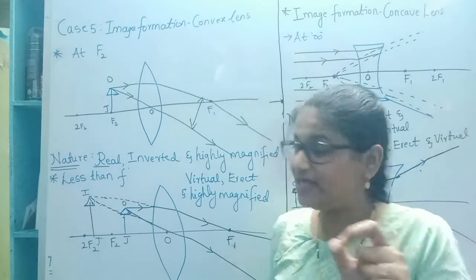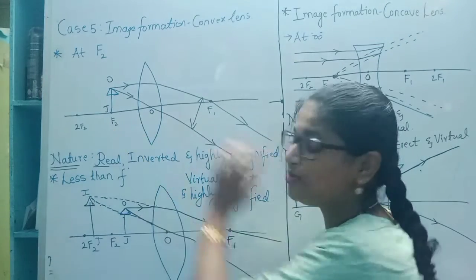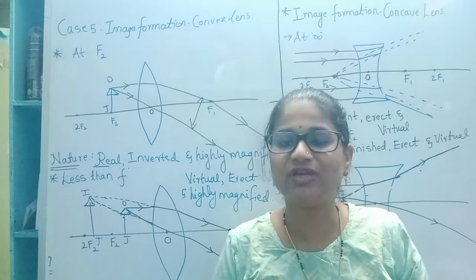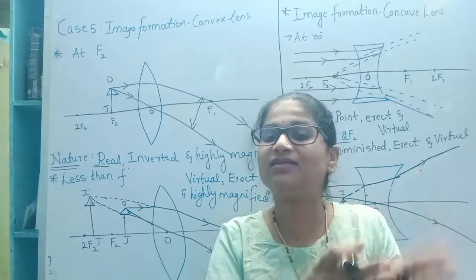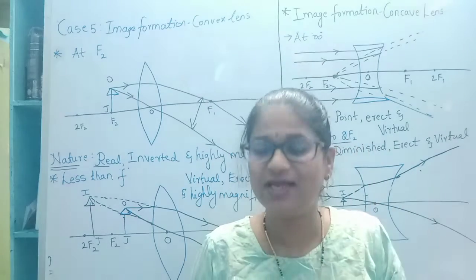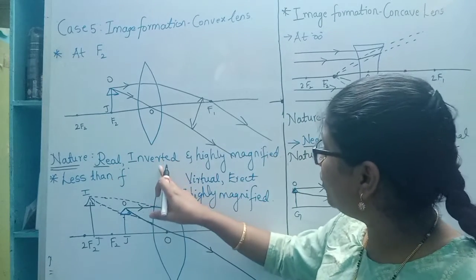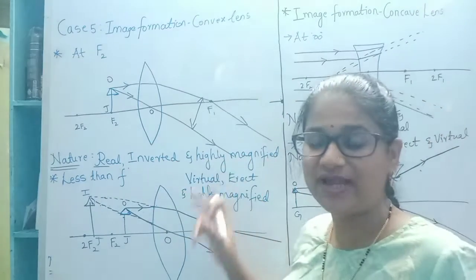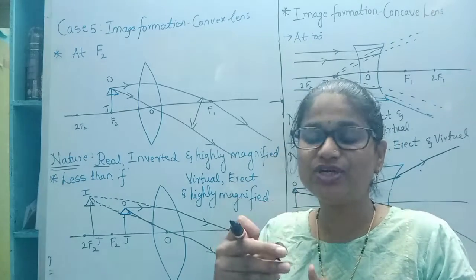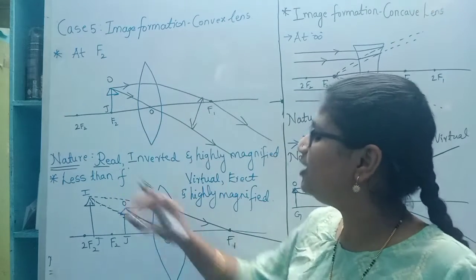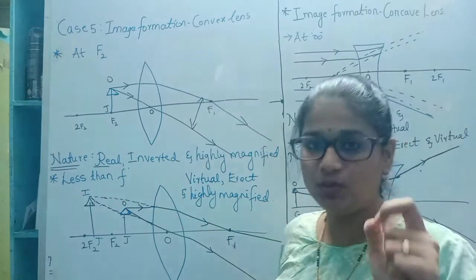So when we place an object at the principal focus, the image formation will be at infinite distance, but the image formation takes place. That is why the nature of image is real, inverted and highly magnified. It will be very large in size compared to the object. It can be caught on a screen, and it is inverted.